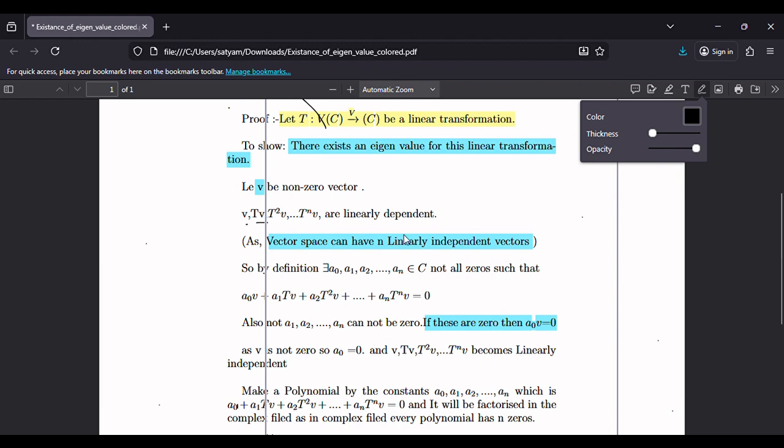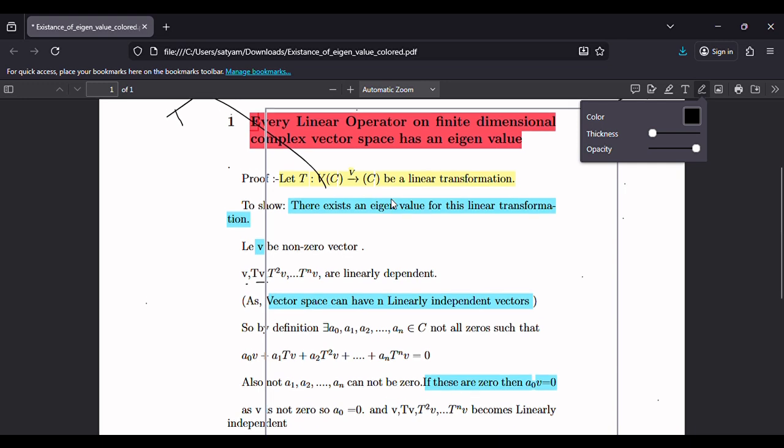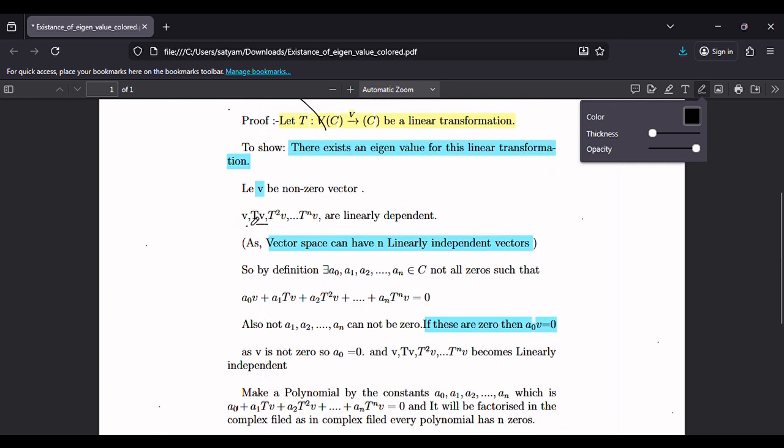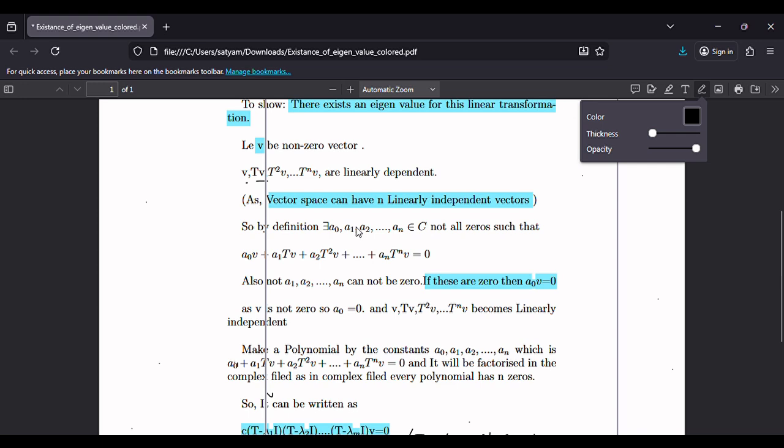We try to construct n plus 1 vectors. Since the vector space is n dimensional, we have assumed finite dimensional. Let's assume it is n dimensional. So n plus 1 vectors will always be linearly dependent.